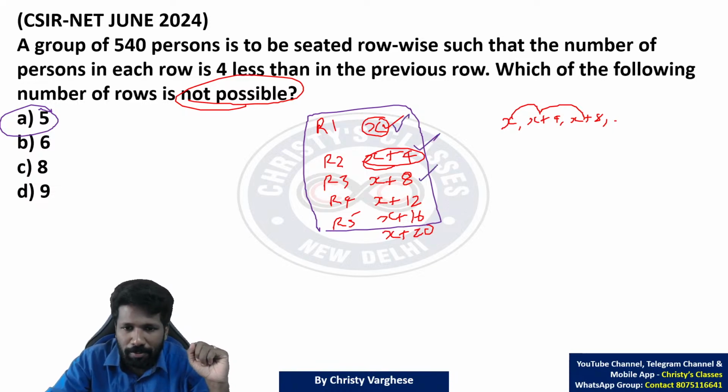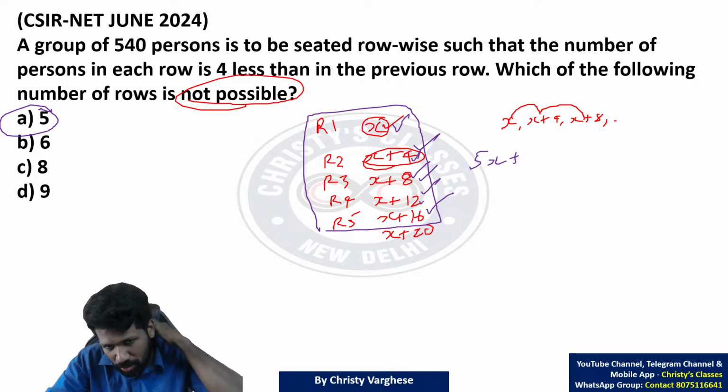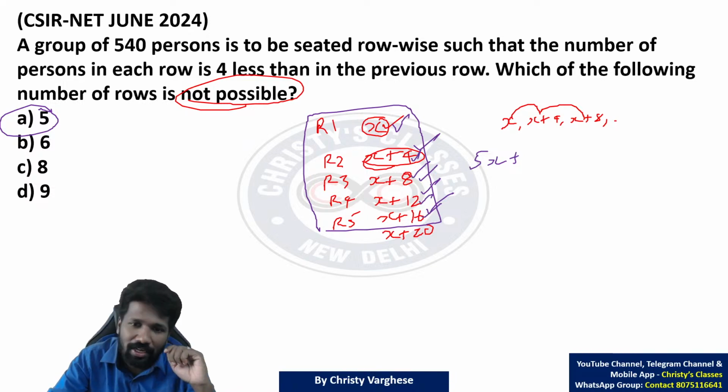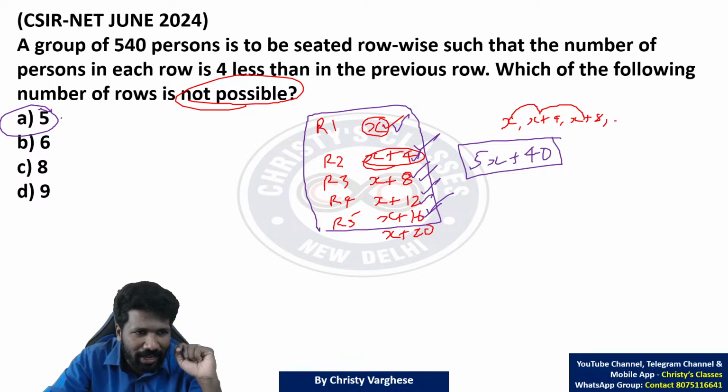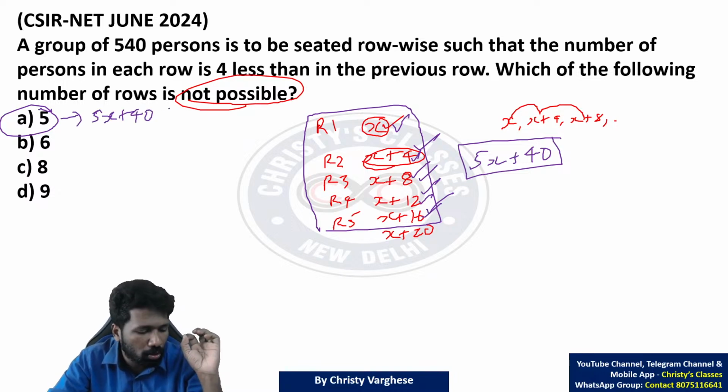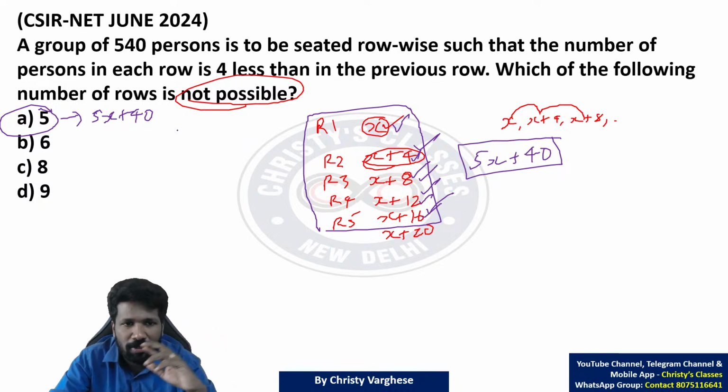x plus x plus 4 plus x plus 8 plus x plus 12 plus x plus 16. That means x added five times, 5x, plus 4 plus 8 plus 12 plus 16. 4, 8, 12, 12, 24 plus 16, 40. 5x plus 40. If option A is the answer, 5x plus 40 will be the number of people. Total people का number 5x plus 40 होगा. तो 5x plus 40 को 540 satisfy करना है ना, because the question says the total number of people is 540.